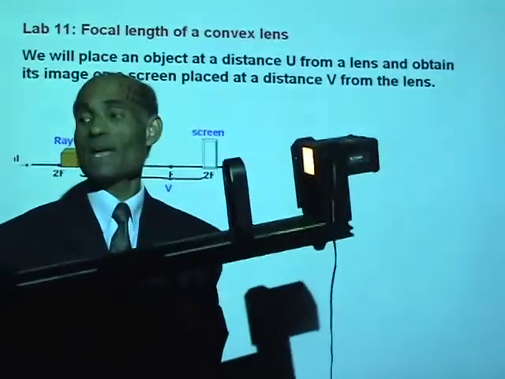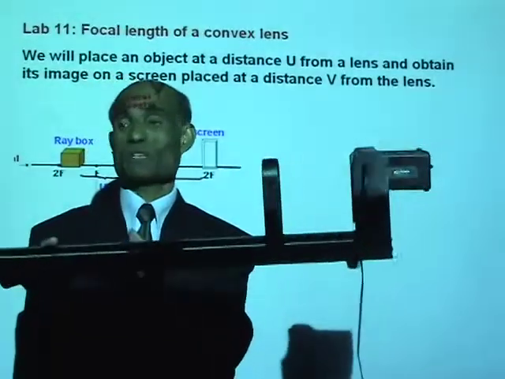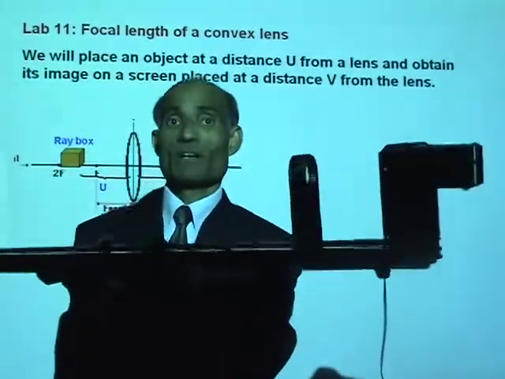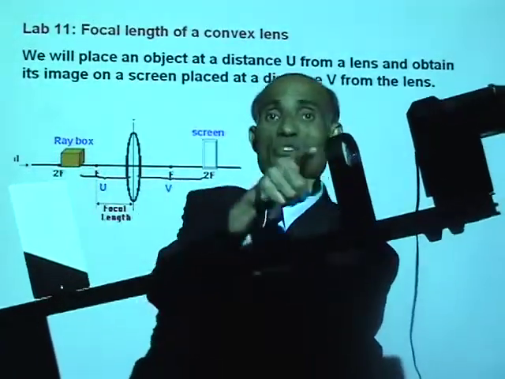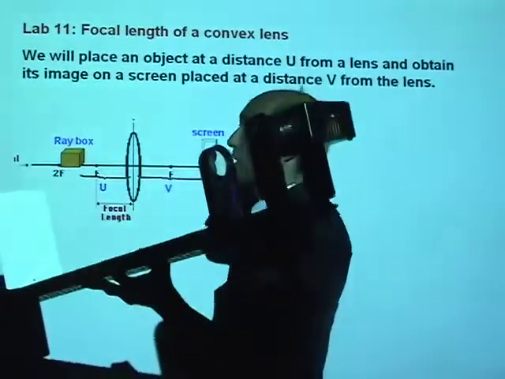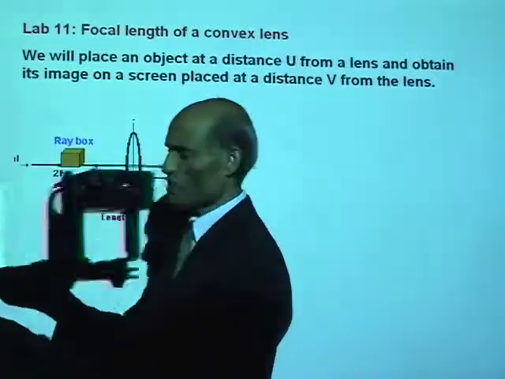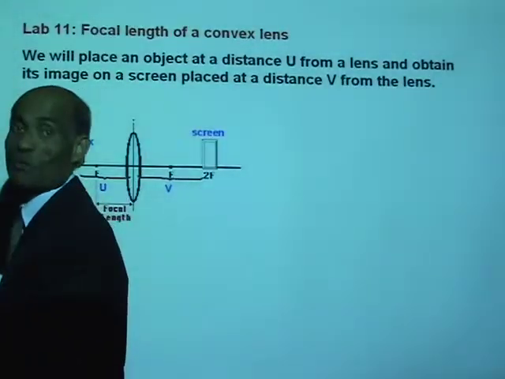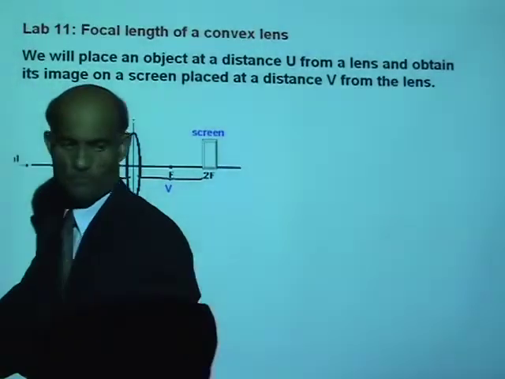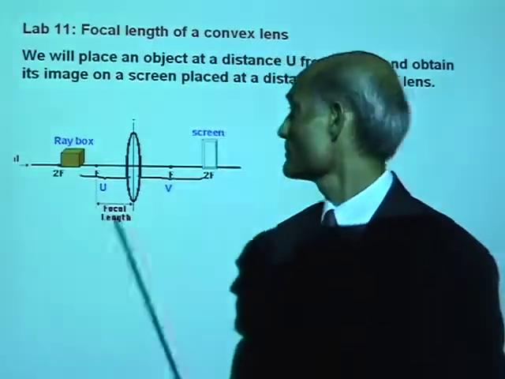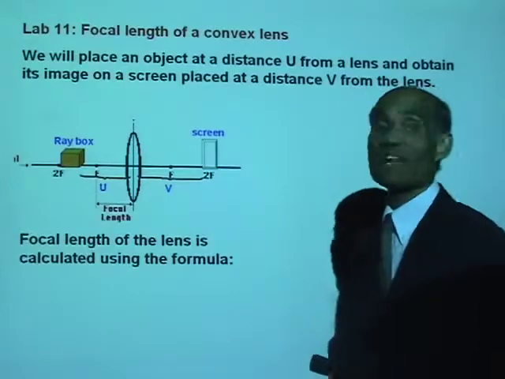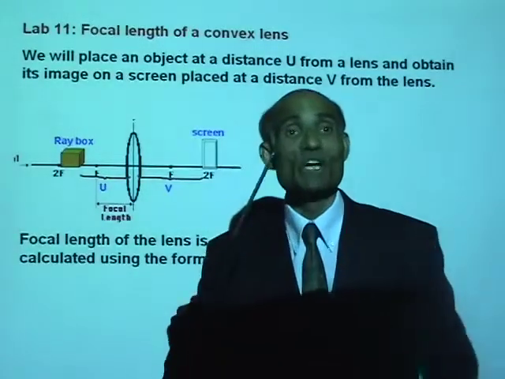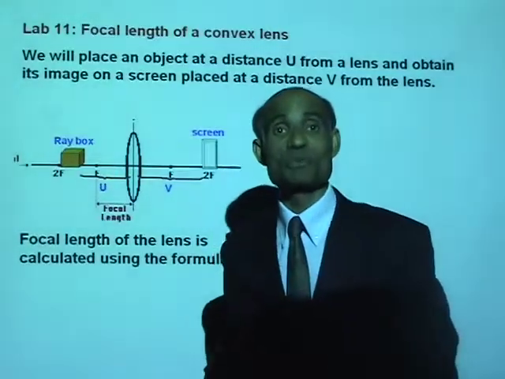We will form the image of this object on the screen, and the distance from the screen to the lens will be called v. Those are the two distances we are going to measure. Now, the focal length of the lens can then be calculated using those two distances.